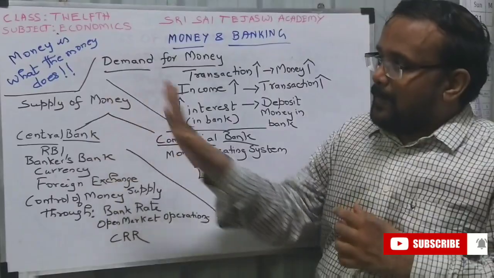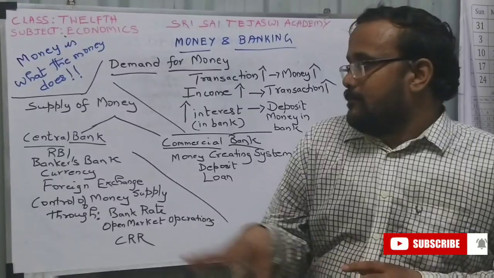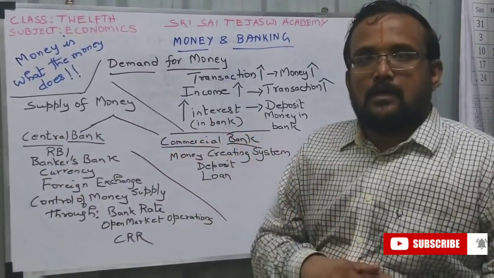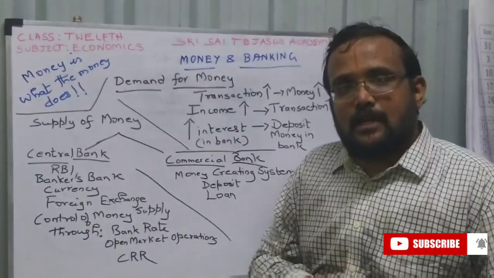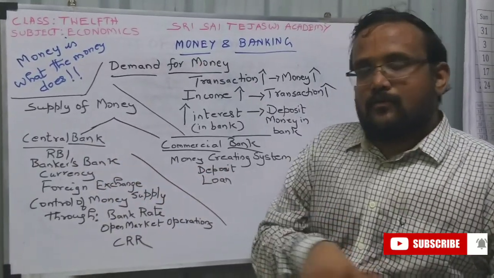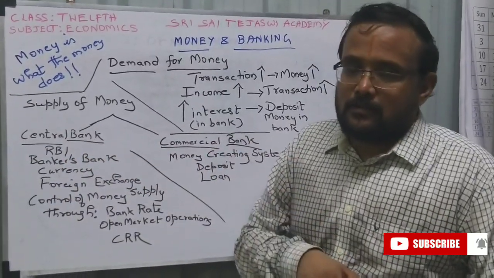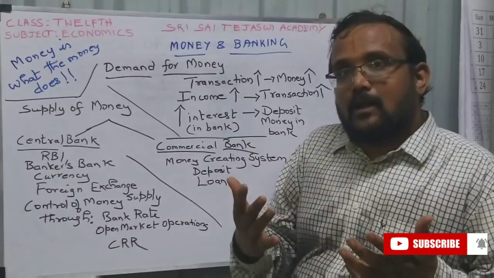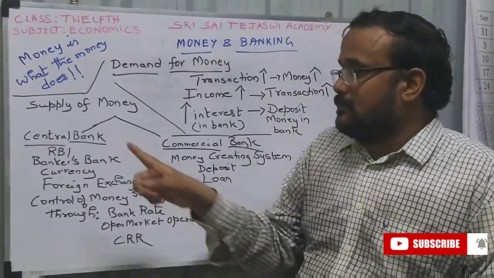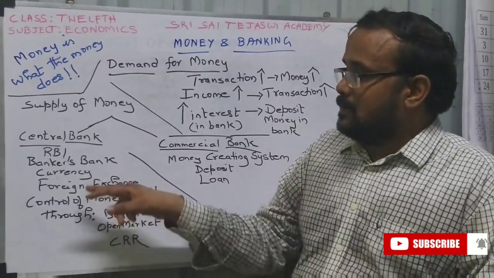So in supply of money, we have a banking system in our country. Two things we have: central bank and commercial bank. You might have studied about this in 11th standard. The central bank in India is called the Reserve Bank of India, RBI. We have seen in detail, I will just give the highlights. Bankers' bank. So it is the bank for your bank. Suppose you have money in Indian Bank, the bank for the Indian Bank is RBI. It controls the money operation, controls the banks.